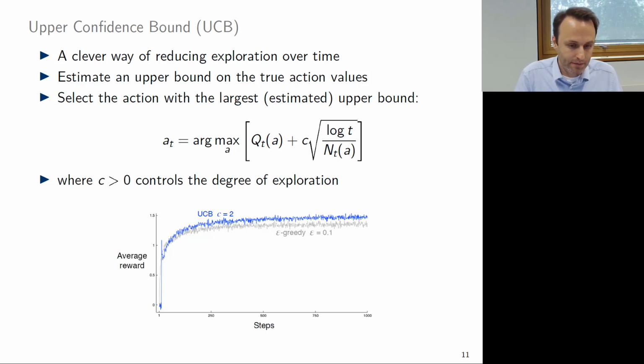Here is a picture where we have the parameter c equal to 2, and we can compare the epsilon greedy to the UCB, and we see here how this c would change the exploration a little bit. We could try different c's, for example, but we see that it's a sublinear regret.